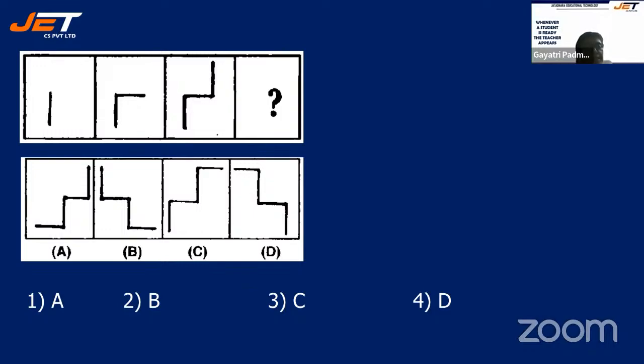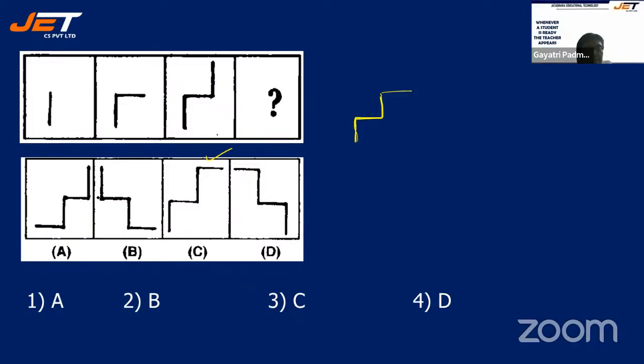First one you have 1 line. Second you have 2 lines. Third one you have 3 lines. Fourth one should be 4. Clear? See. Let's do it and see. 1, 1, 2. So 1, 2, 3. 1, 2, 3, 4. Right? So option C could only be the right answer.